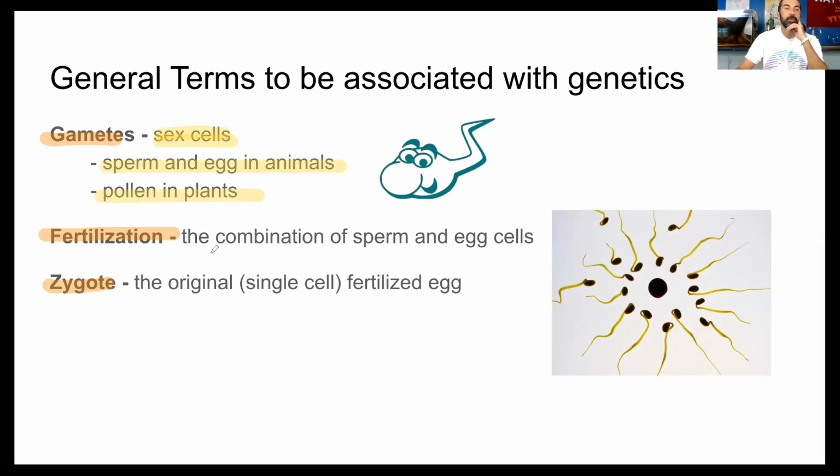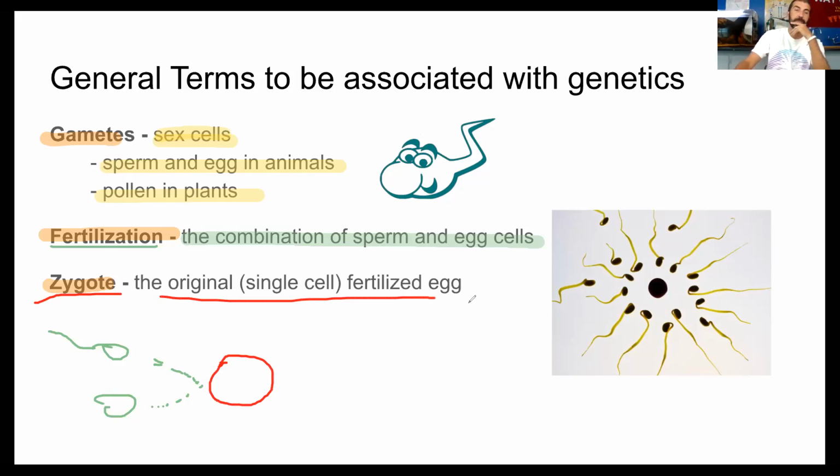Now, when these two come together, that process is called fertilization, right? So literally you'll have a sperm cell, and then it will come together with a female egg cell. That process right there is called fertilization. And the original cell that is formed when those two come together is called the zygote. It is the original single cell or the fertilized egg cell. And this is what we actually all started as, by the way. We all started as a zygote.